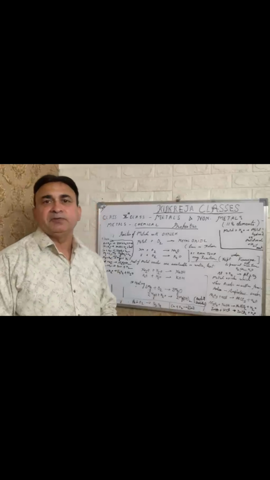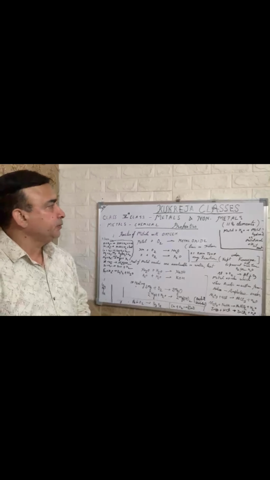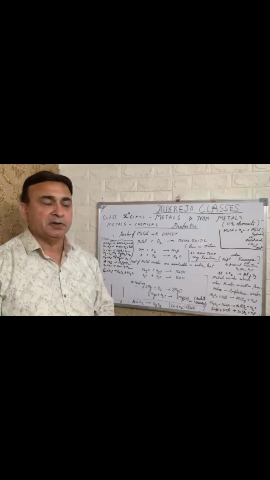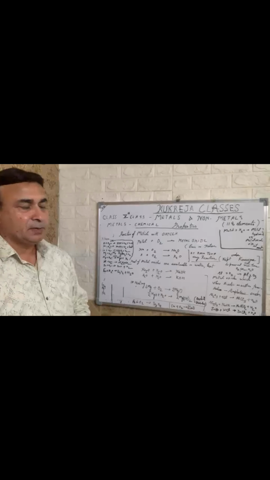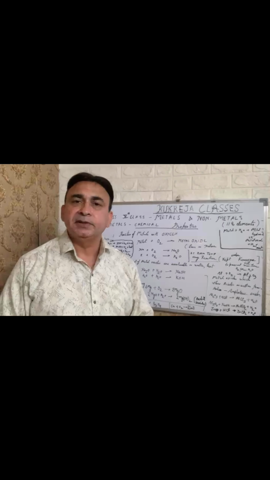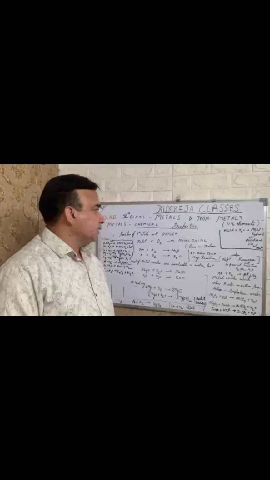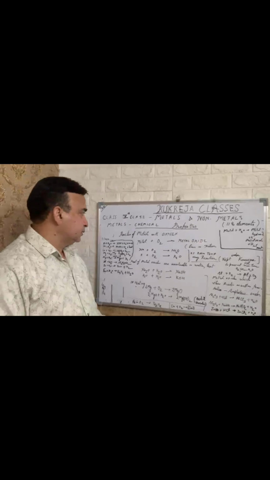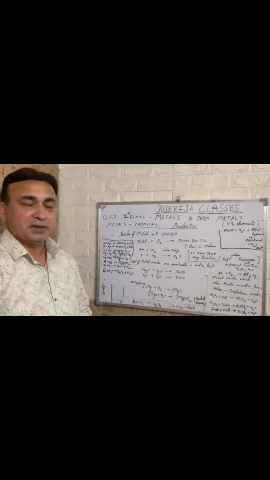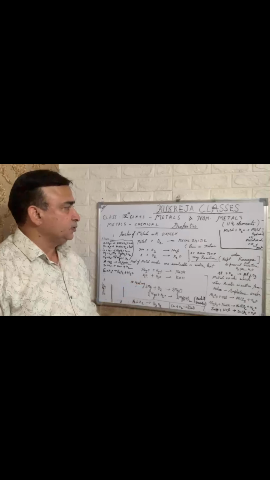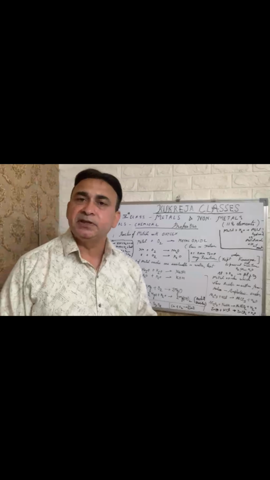Good day, students. Today we will continue with the chapter Metals and Non-metals, and we will study the chemical properties of metals and non-metals. Starting with the chemical properties of metals, first we are observing the reaction of metals with oxygen. Metals combine with oxygen to form a metal oxide, which is basic in nature.